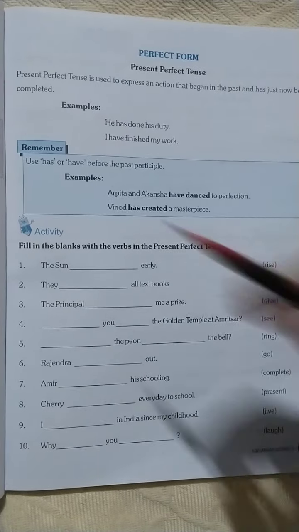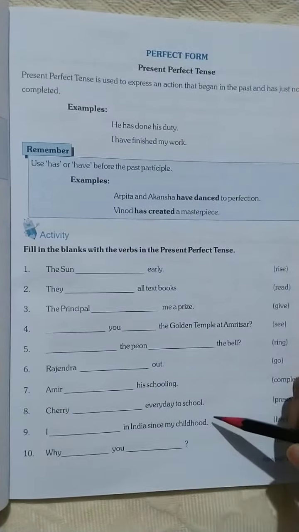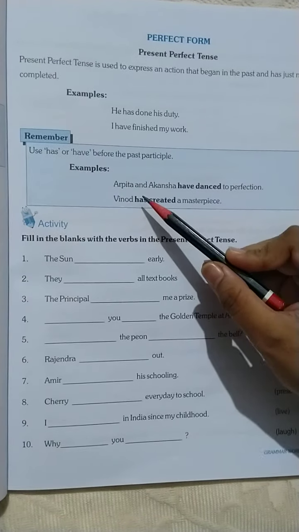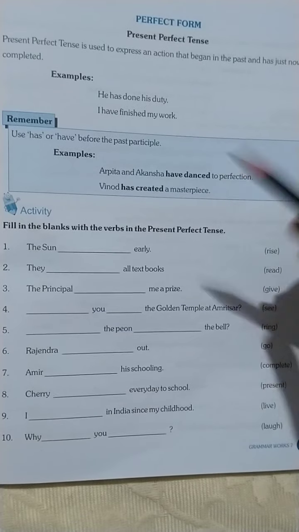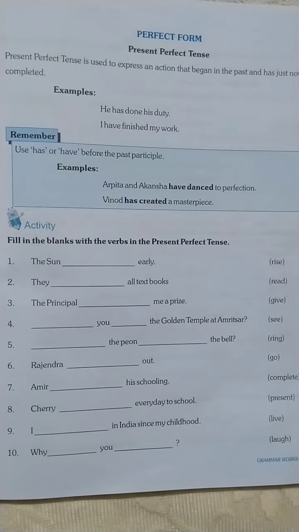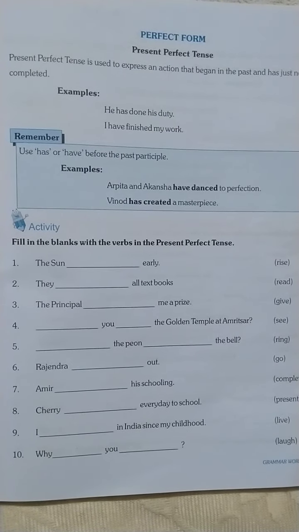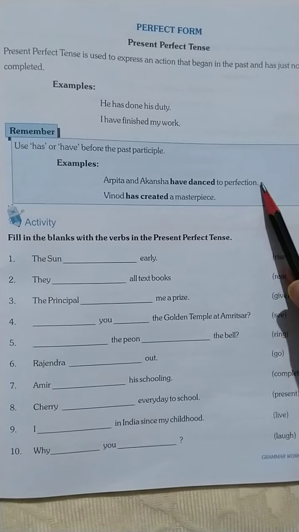Now we can use has or have before the past participle. Arpita and Akansha have danced. Past participle, you know that, no? T, N, Ed, all these. Danced to perfection.